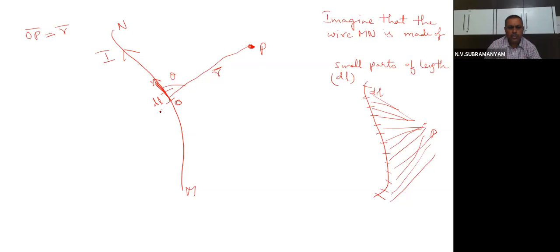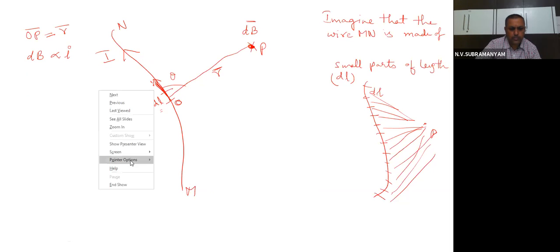And you know that this particular dl element creates some magnetic field at the point P. Let us call that magnetic field dB. What is that magnetic field? dB. Then Biot-Savart's law tells us that the dB value is directly proportional to the current flowing through this wire. So very natural, children, very easy to understand also. Why is it directly proportional to the current?